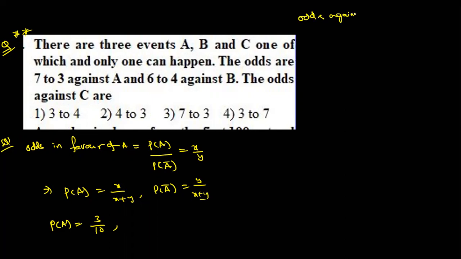Odds against B, what is the formula? What is given? 6 by 4. Then what is the value of P of B? 4 by 10. So three events, only one happening, means what here? Generally we know that P of A plus P of B plus P of C is equal to 1.